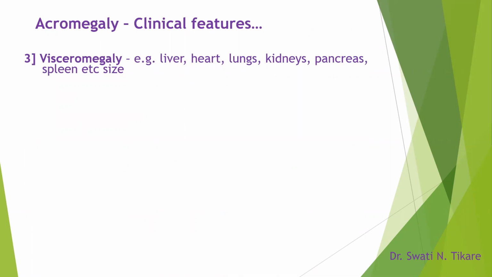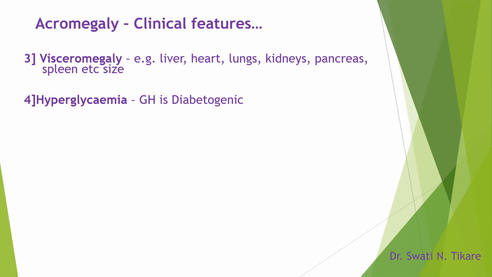In addition, there is visceromegaly, that is, the viscera are increased in size. There is hyperglycemia because growth hormone is diabetogenic. We also learned the mechanisms by which growth hormone is diabetogenic: it decreases the peripheral utilization of glucose, increases gluconeogenesis, and causes glycogenolysis. So all these are mechanisms why we find hyperglycemia.